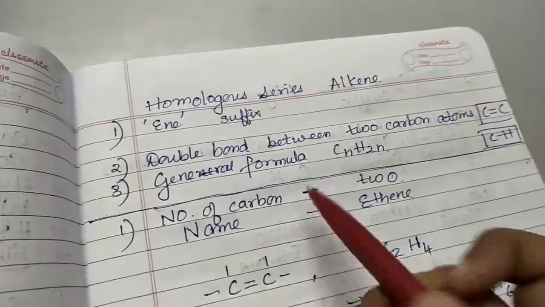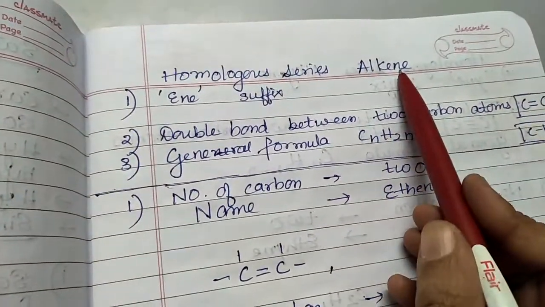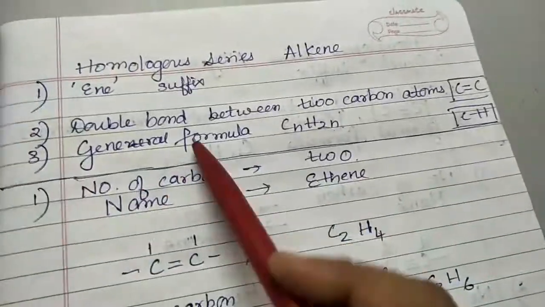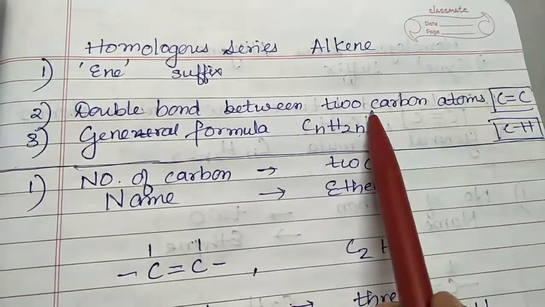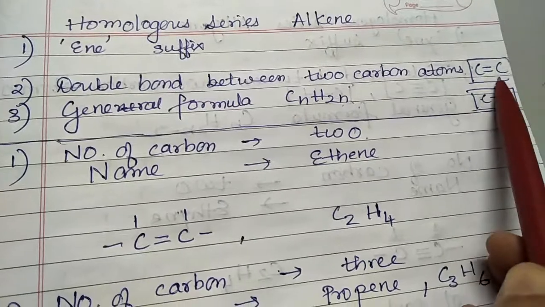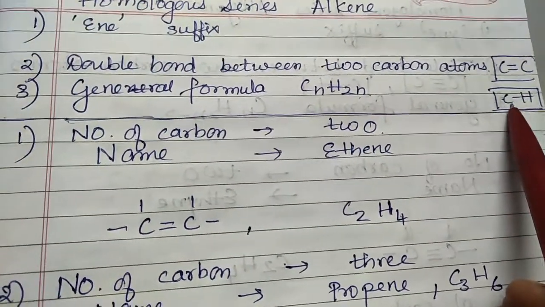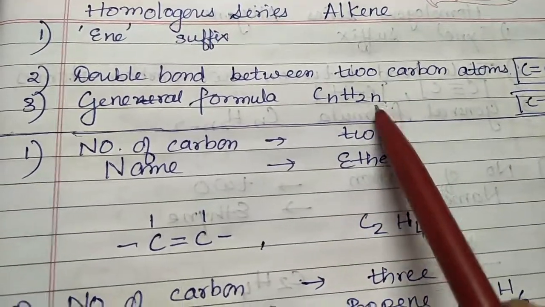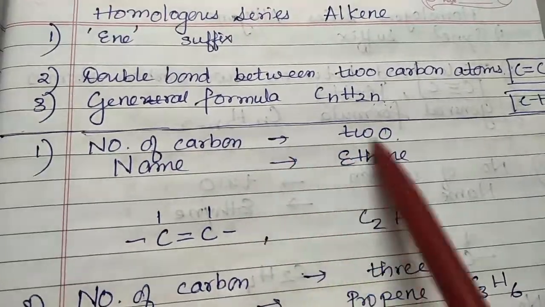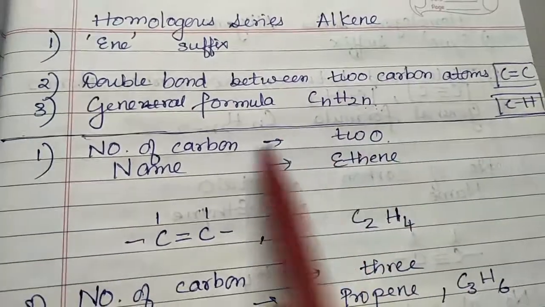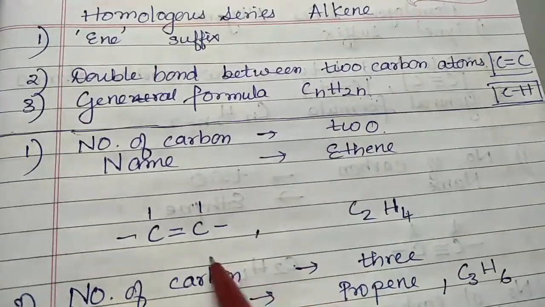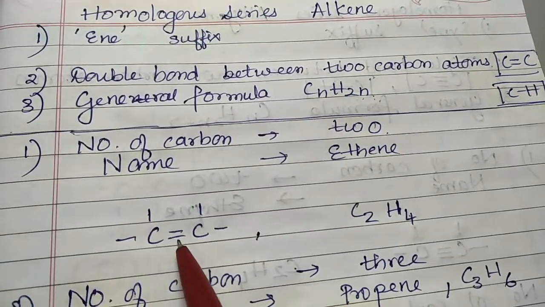Now we go to the next one, that is alkene. Here ene is the suffix. For alkane it was ane, and here it is ene. These are double bonded between carbon atoms, so C double bond C, and you will have a single bond between carbon and hydrogen. The general formula is CnH2n. The first one needs carbon atom 2. We can't take one carbon atom because we need a double bond, so it starts from 2 carbon atoms, linked with a double bond.